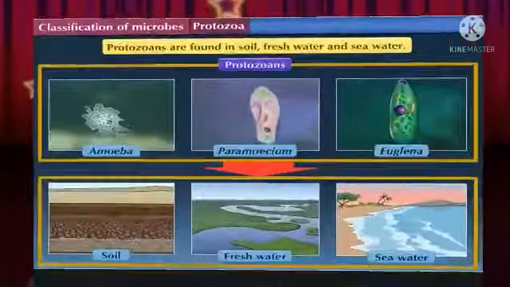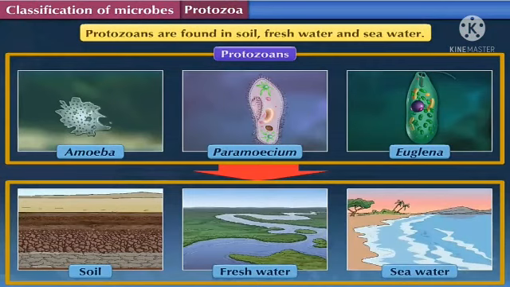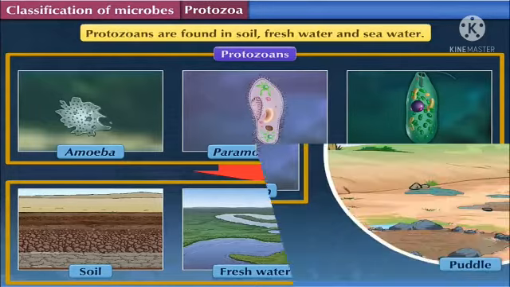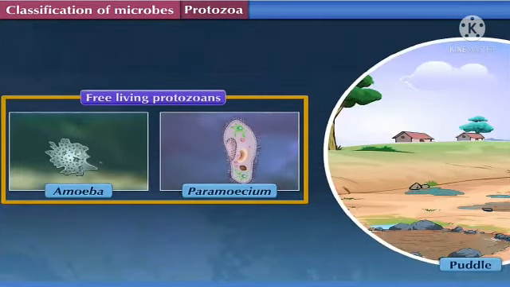So students, protozoa are the microorganisms which are found in soil, fresh water and seawater. As you can see, I have already given you in the picture where they are found with the examples. Okay, so they are found in these places. So students, as you can see in the picture, the amoeba and the paramecium are the free living protozoa. Means what? They are mostly found anywhere, mostly in the puddles. So these are the examples of free living protozoa.